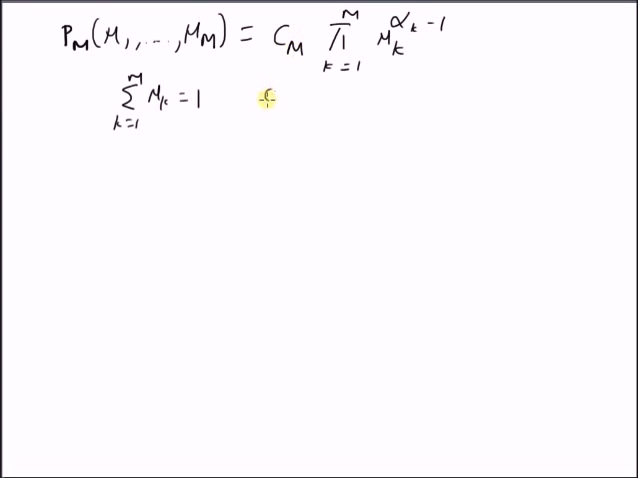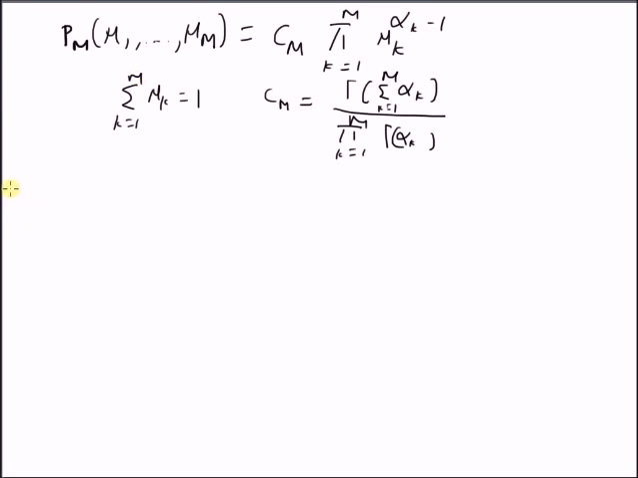And the normalizing factor Cm is given by the ratio: the numerator is gamma of the sum of all the alphas, divided by the product of gamma of alpha k. So this is the normalizing constant. Our goal is to prove that this distribution has an area equal to 1. We are going to use mathematical induction to prove this theorem.